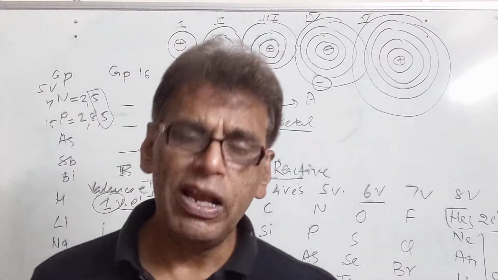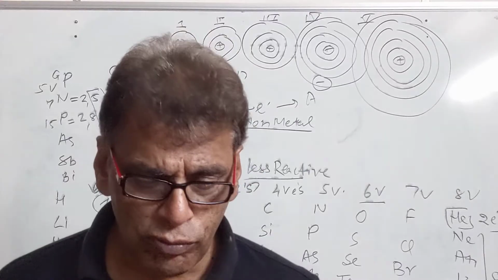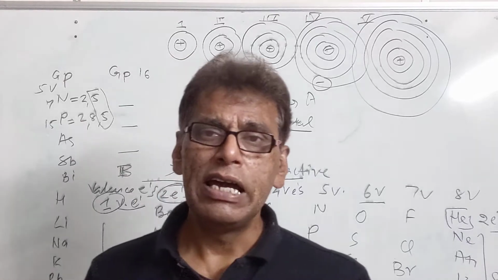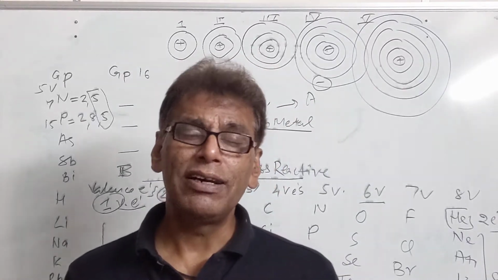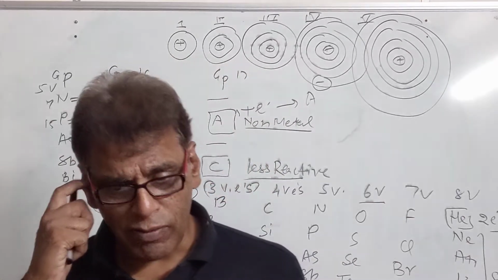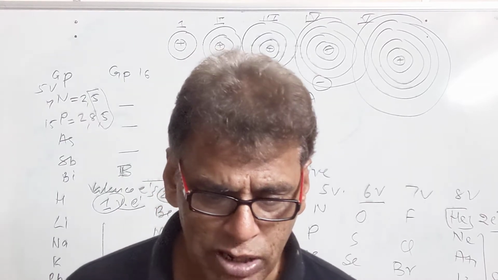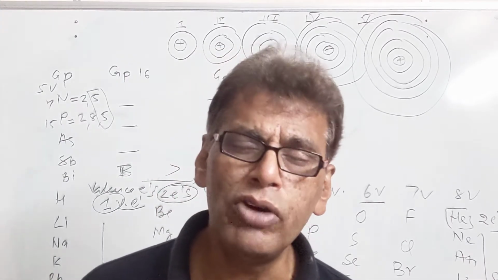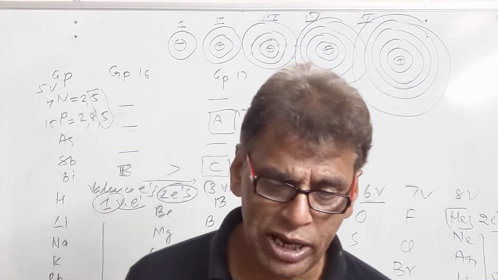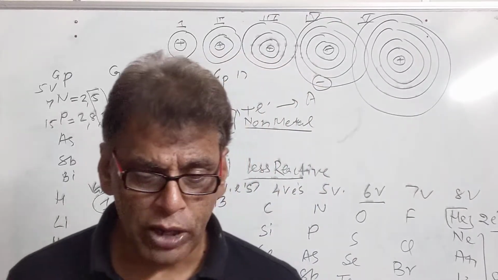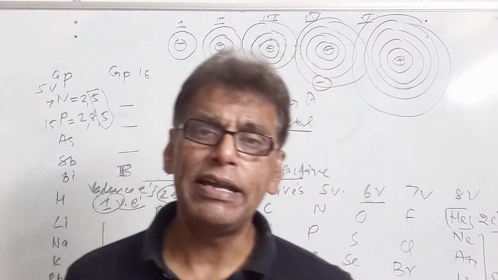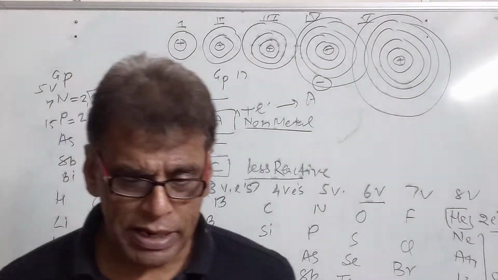Then the dissimilarity between the Mendeleev table and the long form of the periodic table: the Mendeleev periodic table is based upon atomic masses. It takes atomic mass as the criterion for periodic properties, while in the modern table periodic properties are based on atomic number. Then the Mendeleev periodic table is in a short form containing groups 1 to 8 only, and groups 1 to 7 are divided into A and B. In total it has 15 groups and 6 periods. But the long form of the periodic table has 18 groups and 7 periods.